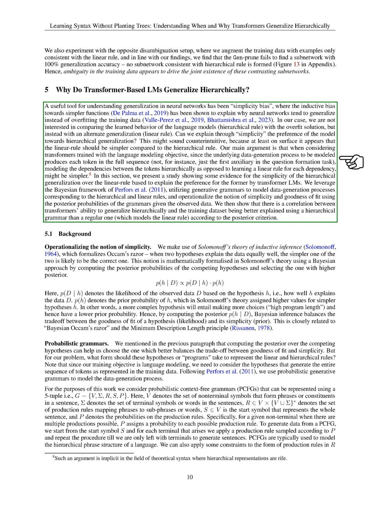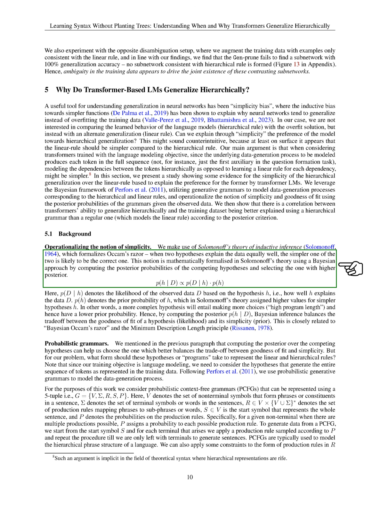We present a study that supports the idea that hierarchical generalization is favored over a linear rule-based approach in transformer LMs. By using a Bayesian framework and generative grammars, we assess the simplicity and goodness of fit of hierarchical and linear rules based on the observed data. We find a correlation between a transformer's ability to generalize hierarchically and the dataset being better explained by a hierarchical grammar compared to a regular one, which represents the linear rule, according to the posterior criterion.